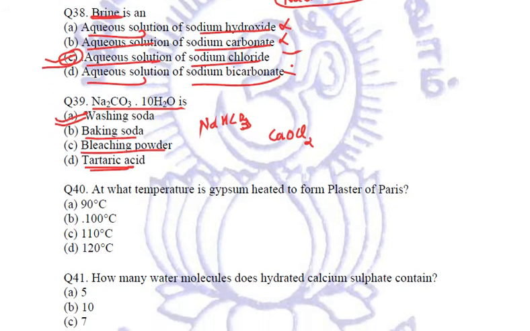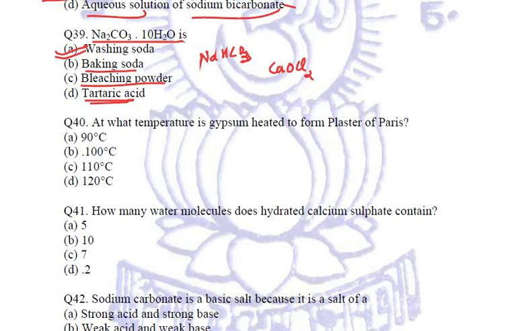Next. At what temperature is gypsum heated to form plaster of Paris? Now the temperature is 100 degrees, or in Kelvin it should be 373 Kelvin, right? Very important point here.